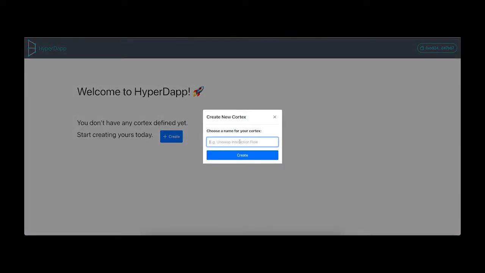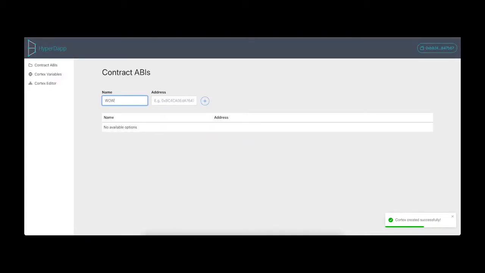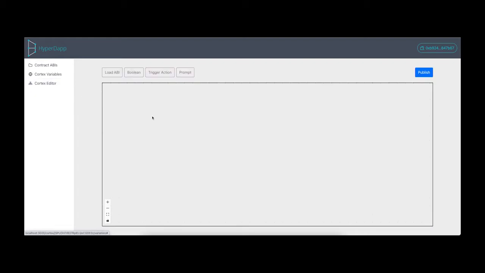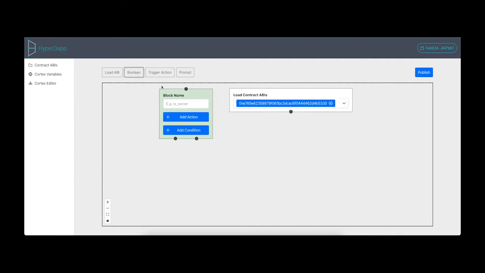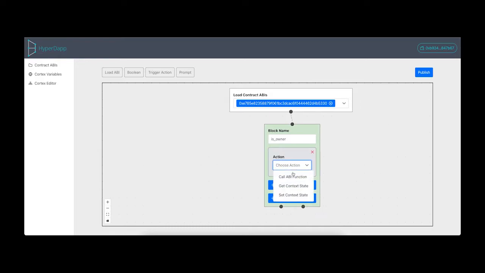For this demonstration, we will be using a popular existing smart contract deployed on mainnet, World of Women. We will create a new workflow project and name it. The first thing we will do is load up the smart contract API, which can be sourced from Etherscan if it has been verified, or it can be loaded up as a JSON file. After, we will create a flow in the flow editor. We select the API we want to use and create a workflow function.